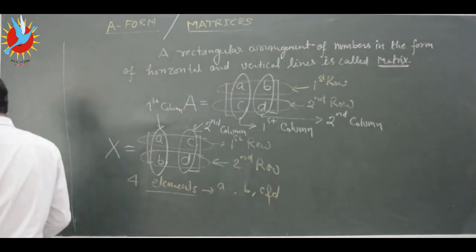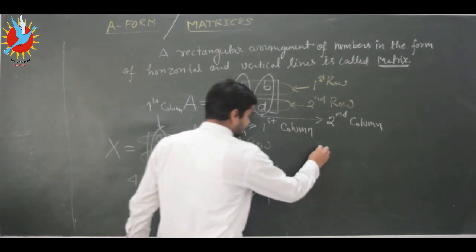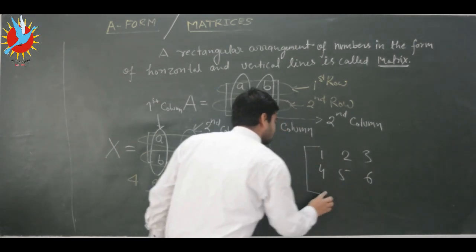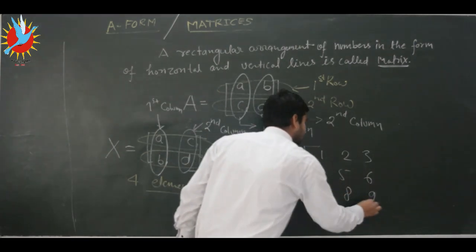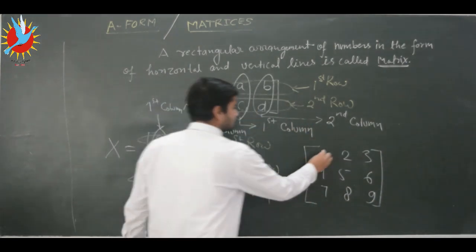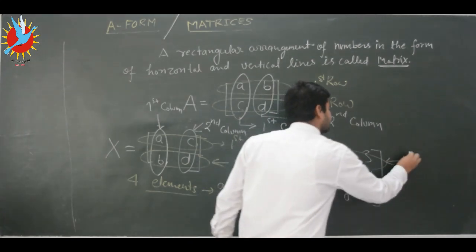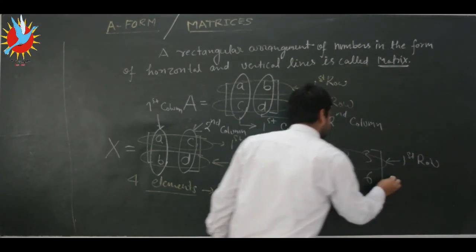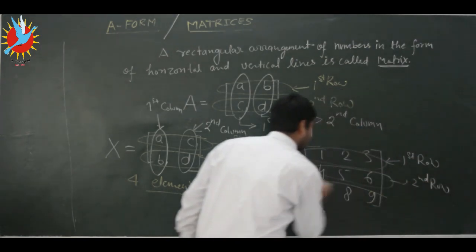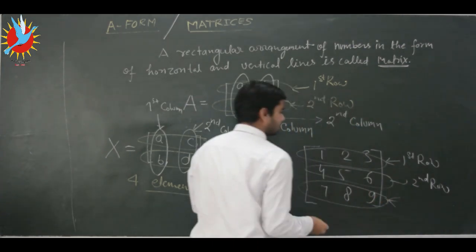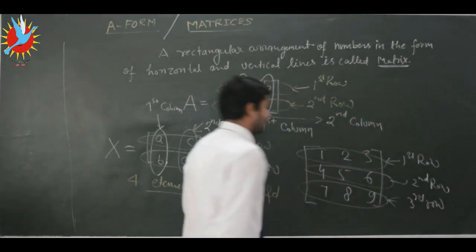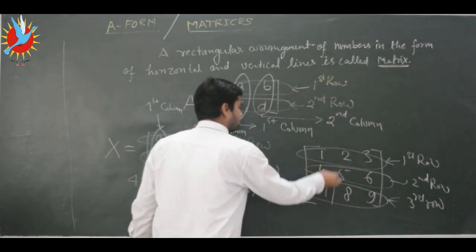Okay, so suppose we have another matrix like this: 1 2 3, 4 5 6, and 7 8 9. So here we have 3 rows. This is our first row, and this is our second row, and this is our third row. So in this example we have 3 rows, and here we have a total of 3 columns.